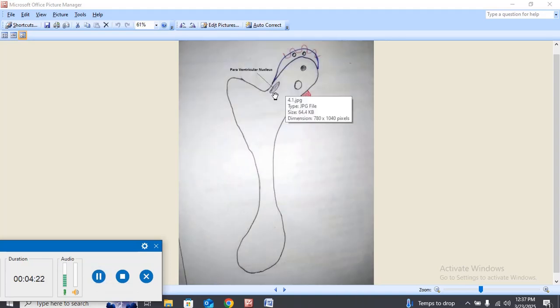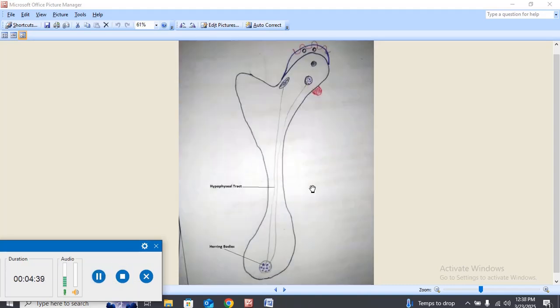In this slide we can see another nucleus called the paraventricular nucleus. Above the paraventricular nucleus there is the third ventricle of the brain, and this nucleus is parallel with the third ventricle, which is why it is called the paraventricular nucleus. Now going towards the complexity. The supraoptic nucleus and the paraventricular nucleus are responsible for the function of the posterior pituitary gland.